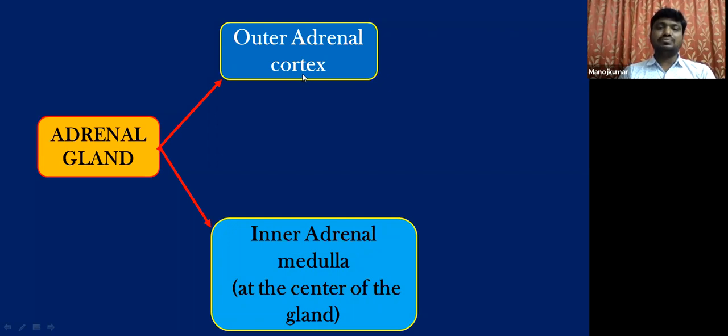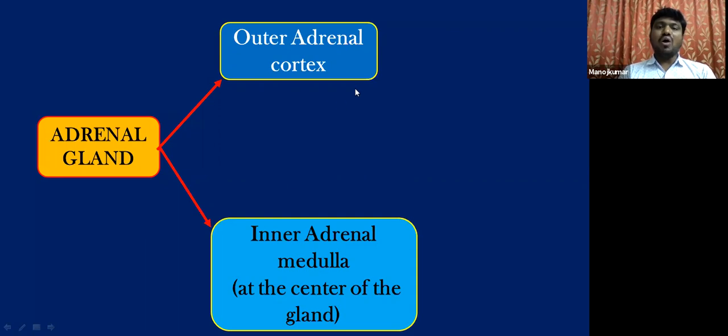So from mesoderm, the outer adrenal cortex is formed, whereas the inner or centrally located adrenal medulla originated from ectoderm. So students, got it? This is mesodermal in origin, whereas this adrenal medulla is ectodermal in origin. So this is how the adrenal gland is distinguished into two different regions.